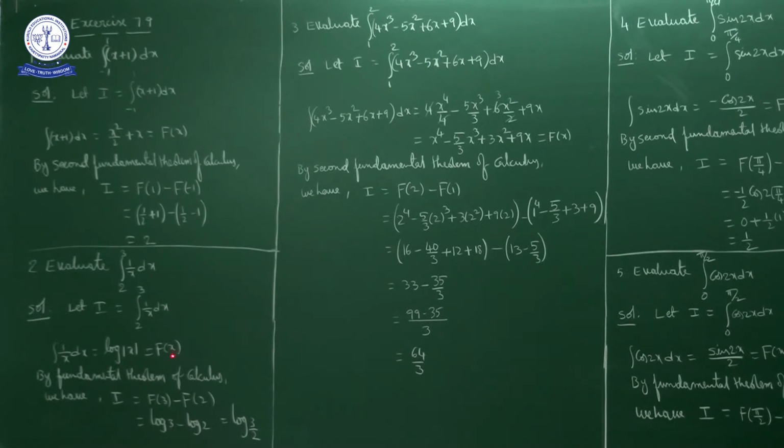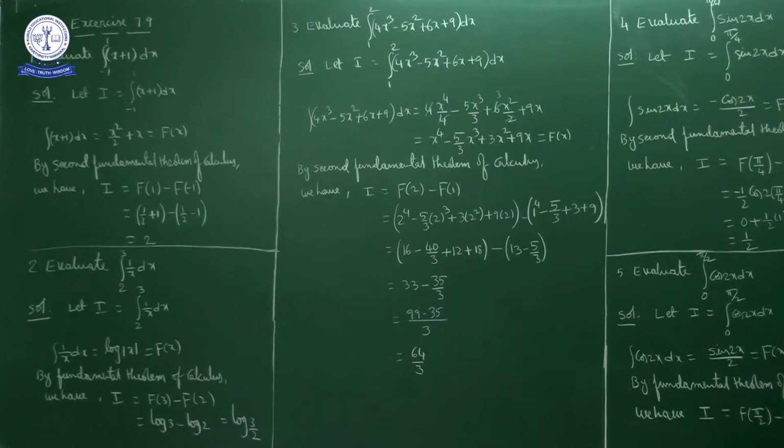This is the antiderivative. Now by the second fundamental theorem of calculus, what we have? I is equal to f of b minus f of a. F of b, the upper limit, is 3, f of 3 minus f of a. What is the lower limit? 2. So f of 3 minus f of 2. F of 3 is log 3 minus f of 2, log 2. Log a minus log b is log a by b. So log 3 minus log 2 is log 3 by 2.